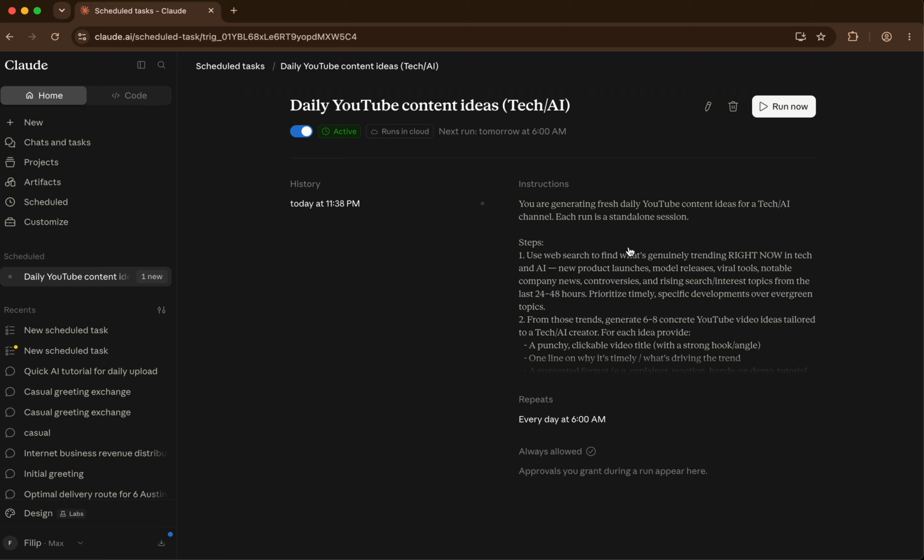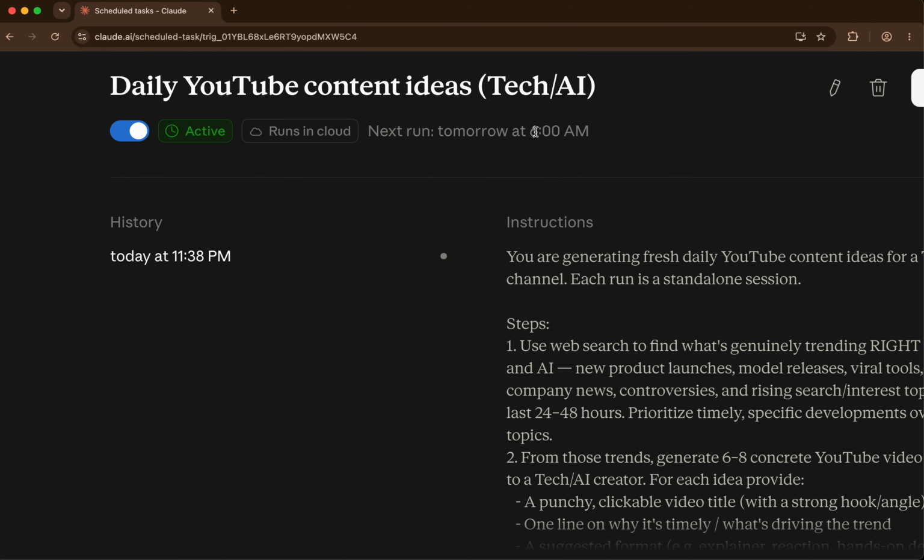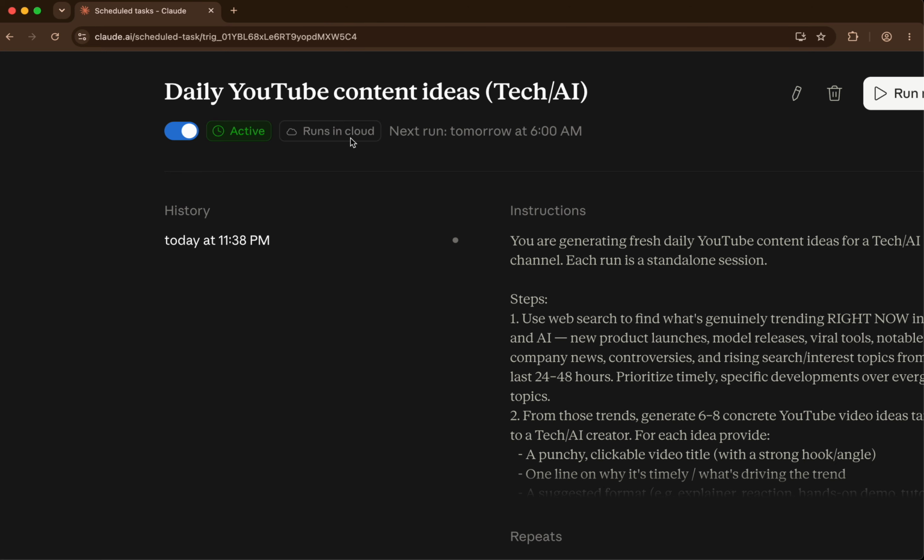Basically, this is going to run every day automatically at 6 a.m. And you can connect it to your cloud. You can connect it to other MCPs to take different actions. But just as an outline, I'm showing you how easy it is to create a scheduled task that's going to run every day for anything that you wish you had every single day.